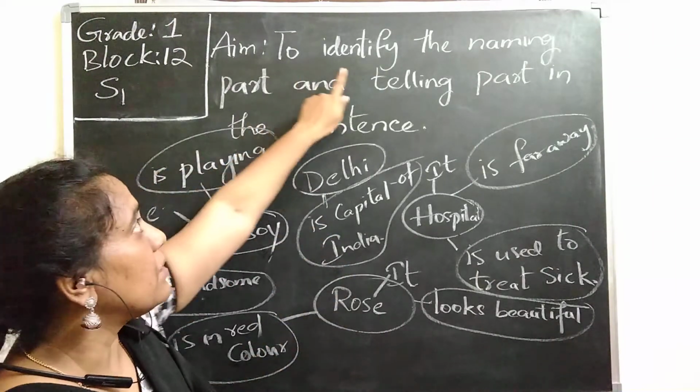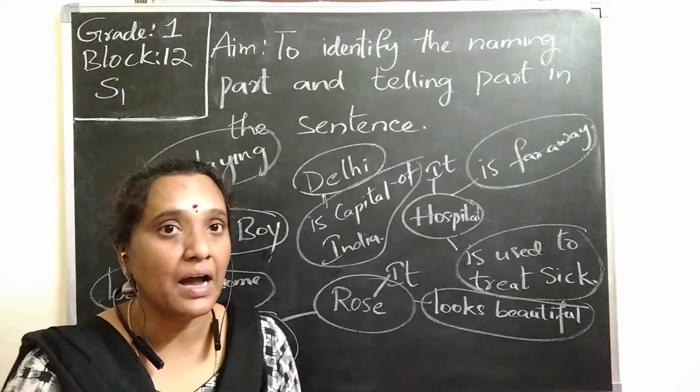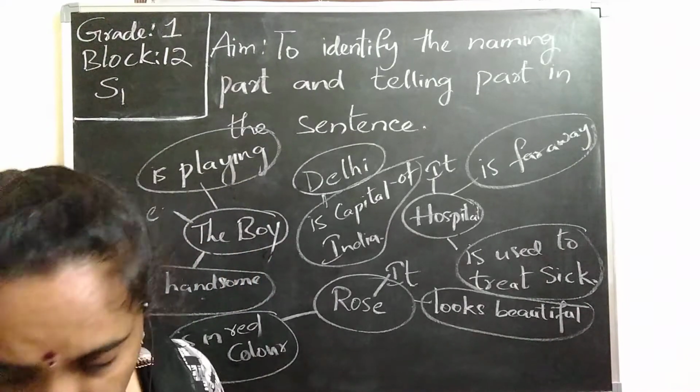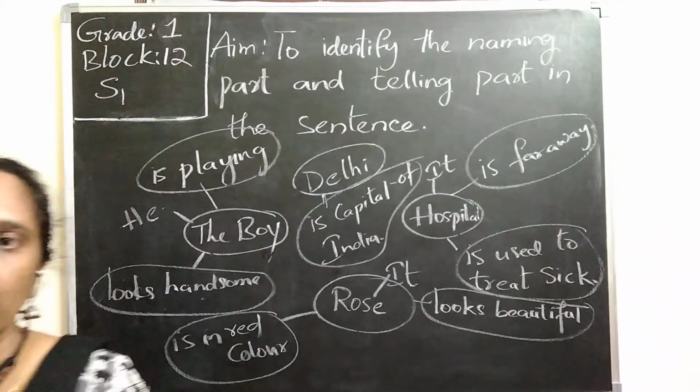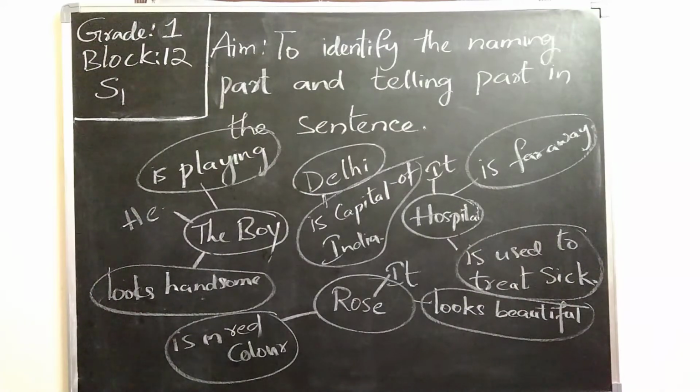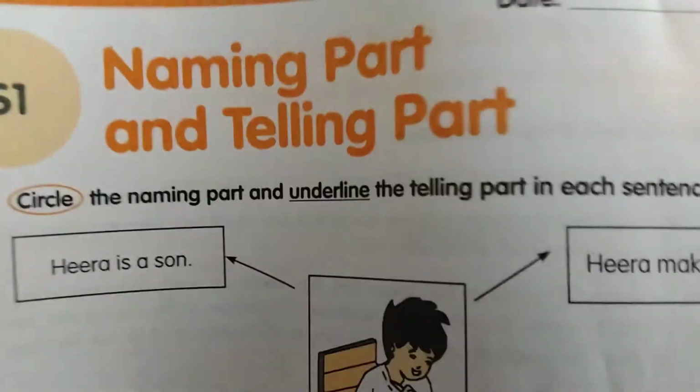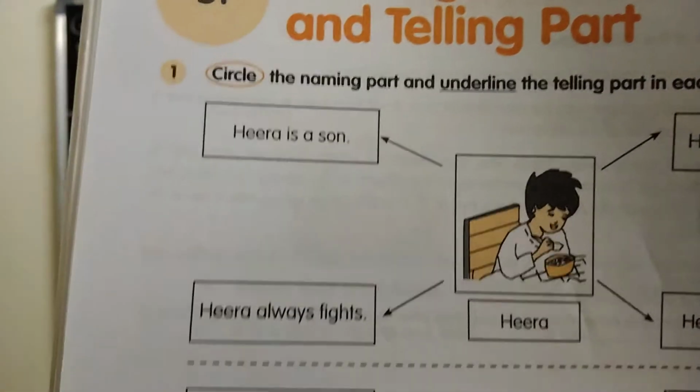Now you are going to identify the naming part and telling part from your volume, page number 20. So open your volume, page number 20. Circle the naming part and underline the telling part in each sentence.